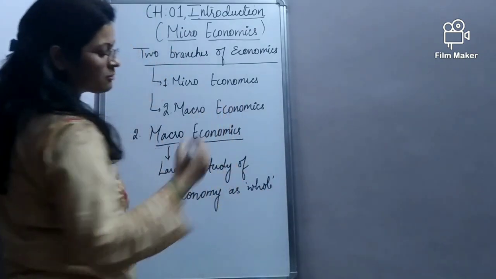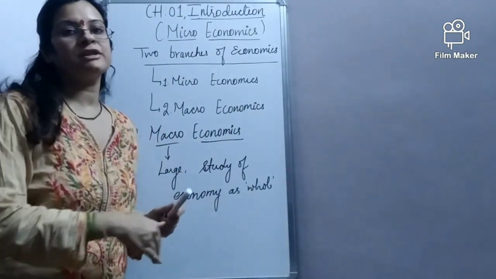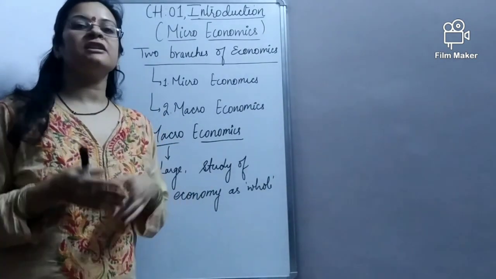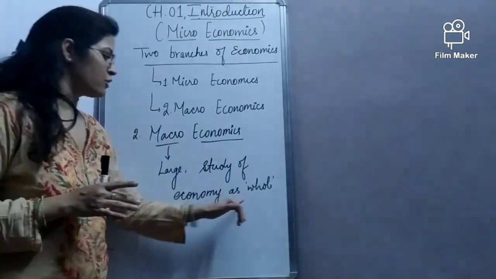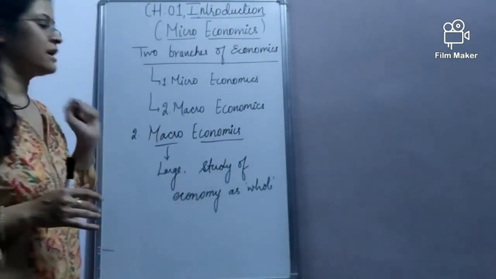When we say economy as a whole, that means the entire economy, whether of India, America, or whatever nation, taken up as one economy. So that is macroeconomics.